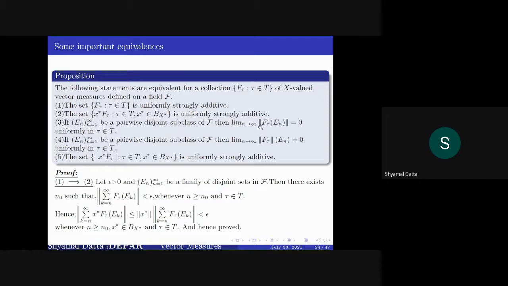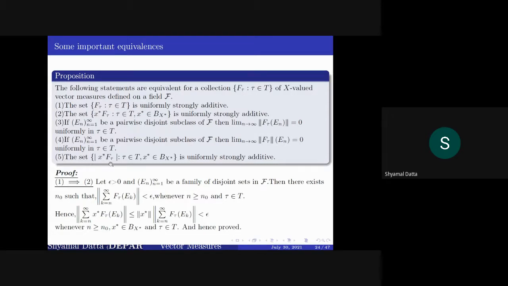And as we have already seen, the semi-variation and the range are interconnected. So this going to 0 intuitively gives you the result that the semi-variation over En also converges to 0.